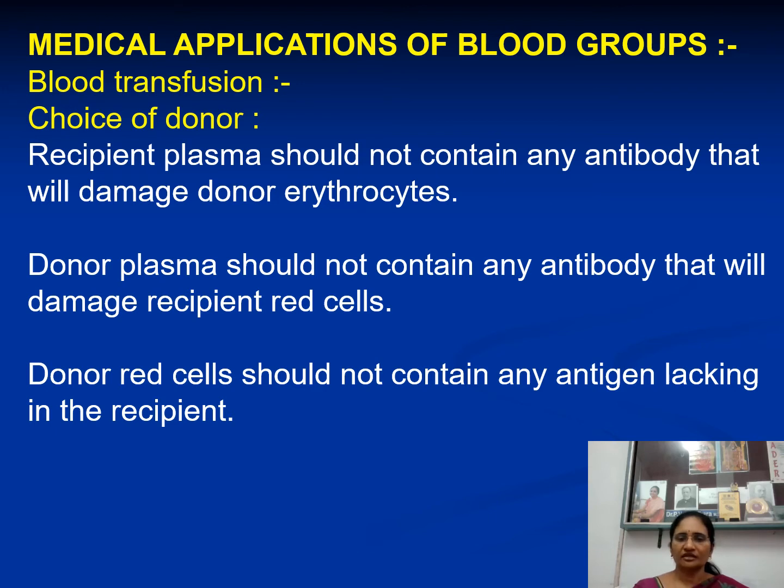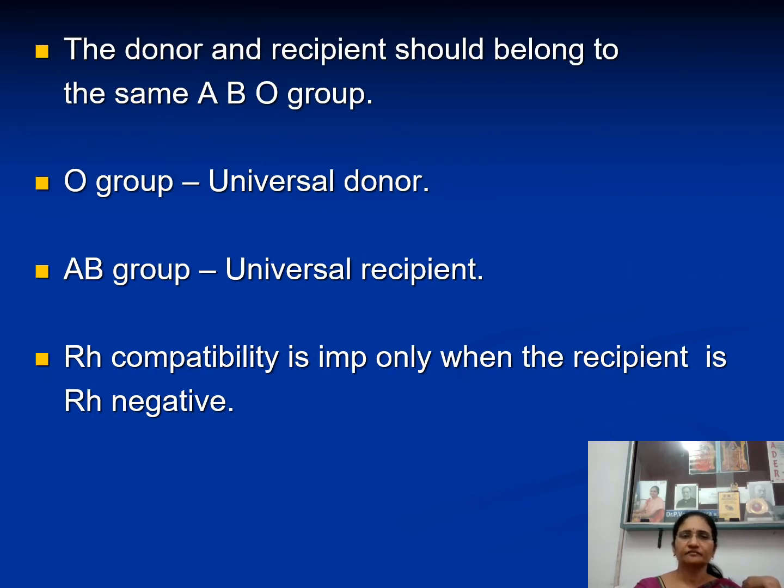Suppose the donor blood group is A, and you are giving A group blood to a B group individual. It is dangerous. That is this point: because a B group individual won't contain A antigen, and the donor is containing A antigen, it will become foreign. Donor RBC antigen will become foreign to the recipient, so a transfusion reaction will occur. So all these points you have to remember while selecting a donor.